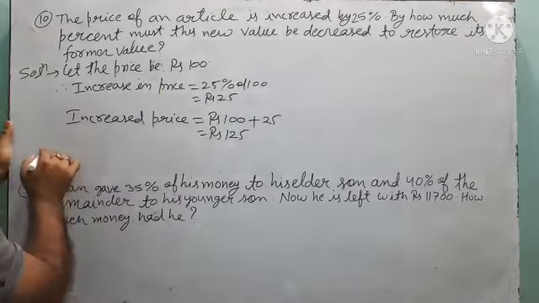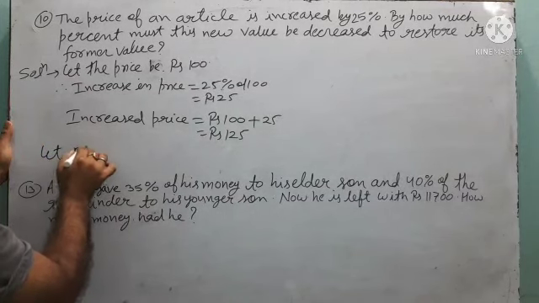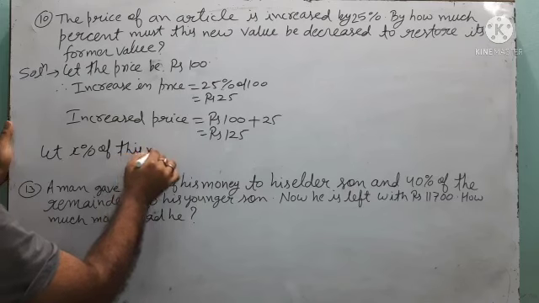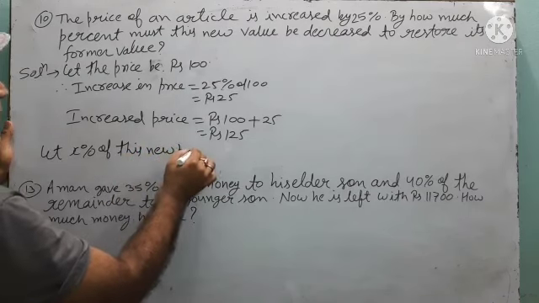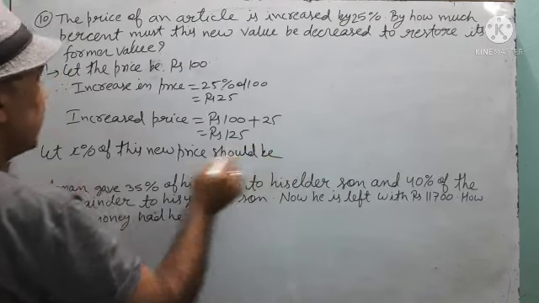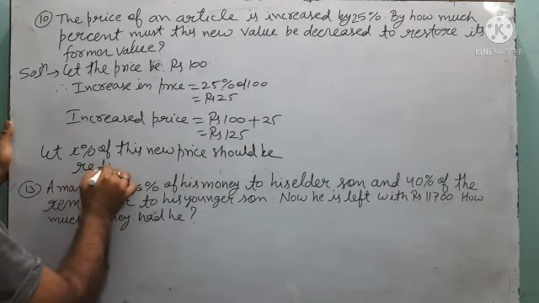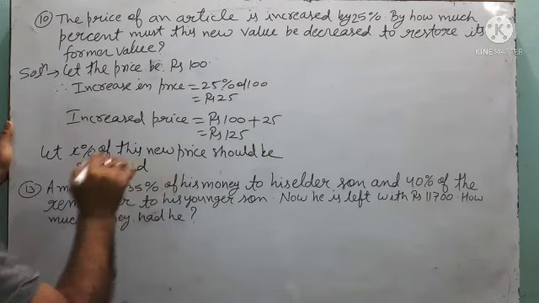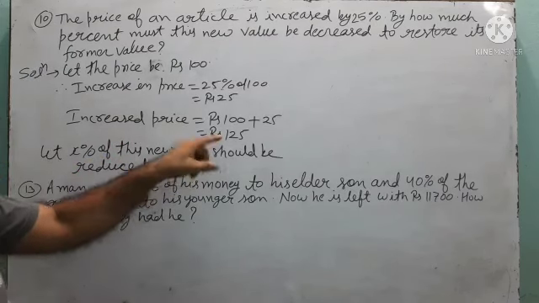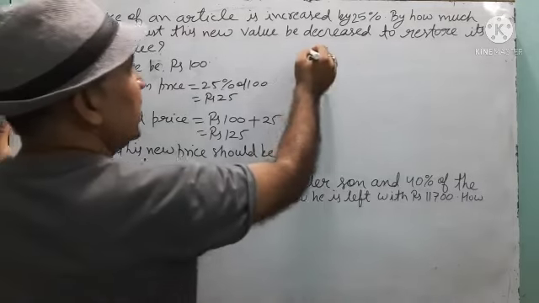So see, suppose that X percent of this new price should be decreased. Understood? Should be reduced or decreased. Is this clear? Suppose X percent of this new price should be reduced.